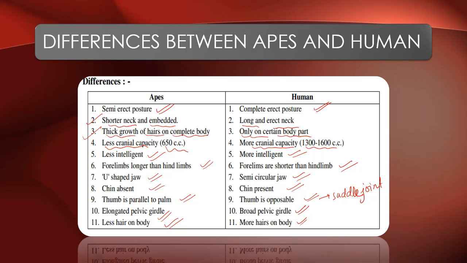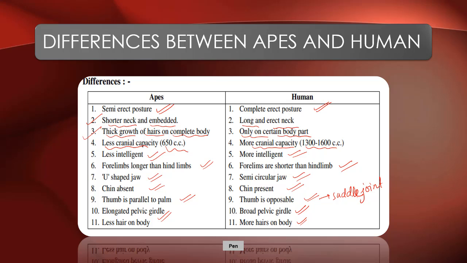Apes have a U-shaped jaw. Humans have a semicircular jaw. In apes, the chin is absent. In humans, the chin is present. In apes, the thumb is parallel to the palm. In humans, the thumb is opposable. Apes have an elongated pelvic girdle. Humans have a broad pelvic girdle.